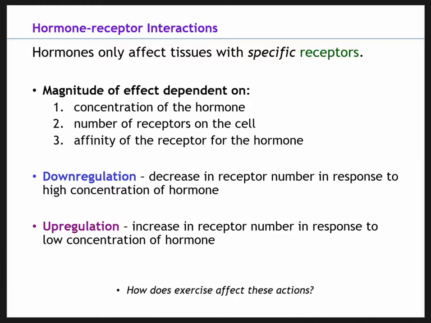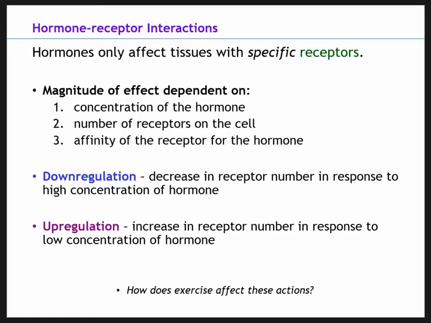How does exercise affect these actions? So I have kind of a quote from a study that looked at 1 to 2 heavy resistance training sessions increases the number of testosterone receptors. That helps to activate repair mechanisms to stimulate hypertrophy and then changes in strength. But if the stress is too great, catabolic actions can exceed anabolic actions. So the inability of binding or receptor downregulation.